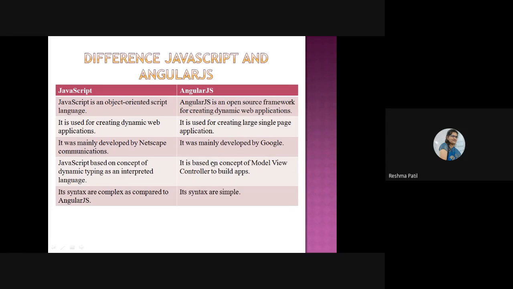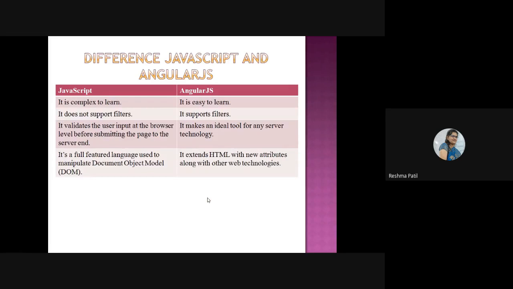AngularJS is based on the concept of model, view, and controller to build the application. JavaScript syntax is complex as compared to AngularJS, but in AngularJS, syntax is simpler than JavaScript. JavaScript is complex to run. AngularJS is easy to run. JavaScript does not support filters. Here in AngularJS, it supports filters.